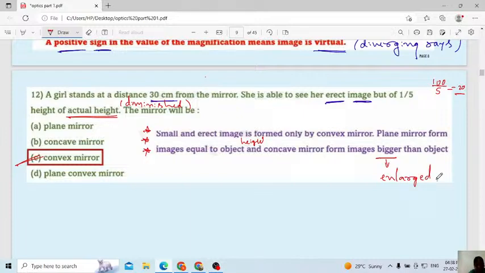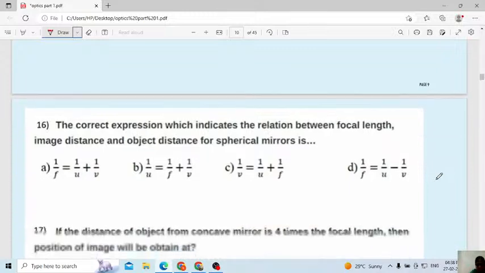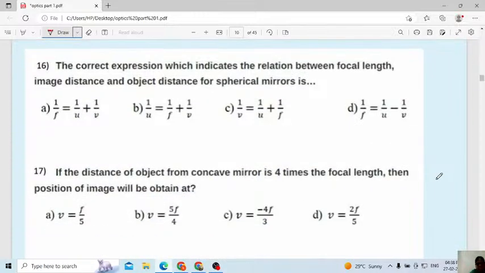Using this concept, they may ask 3 or 4 questions. Okay. Remember, convex mirror, which type of image will you get? Small and erect. Okay. Plane mirror, same size, otherwise plane mirror forms images equal to the object, the same height also we can consider. In the concave mirror, the image you will get will be bigger than the object, that is enlarged. Understood everyone? Then try to solve the problem.